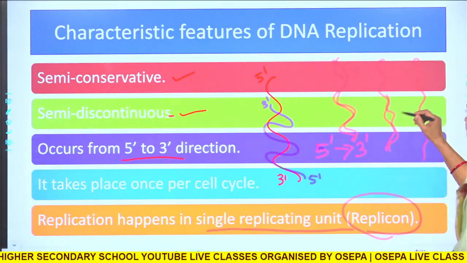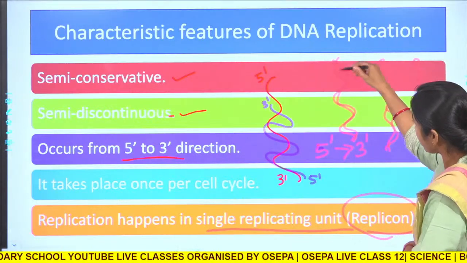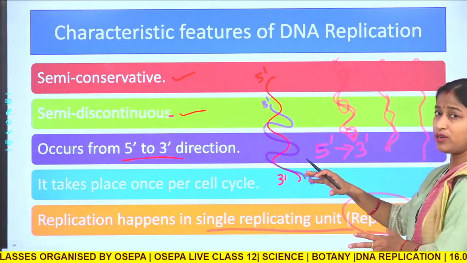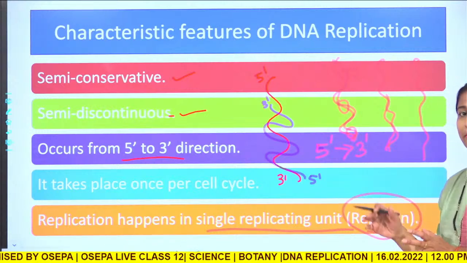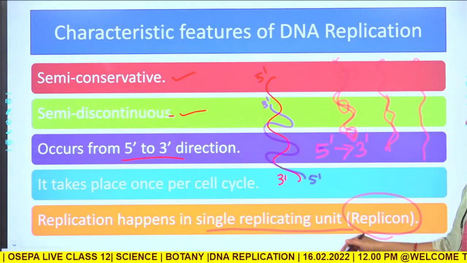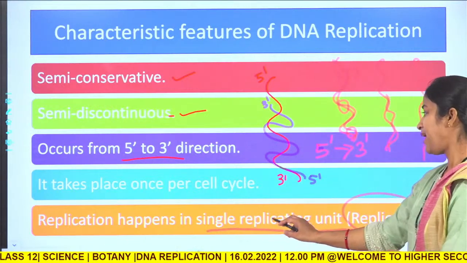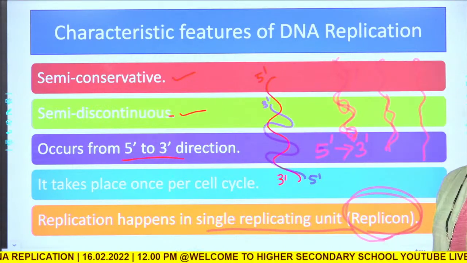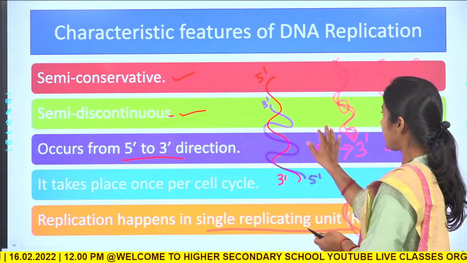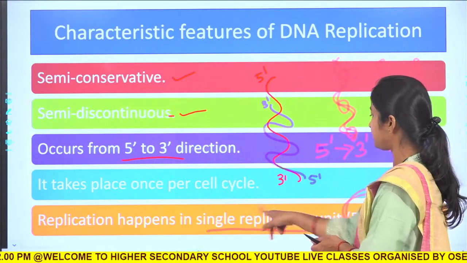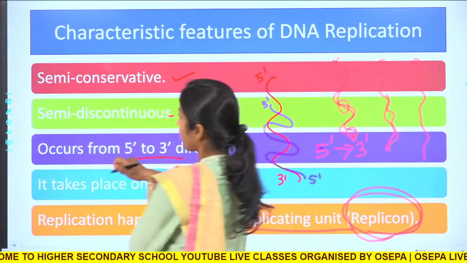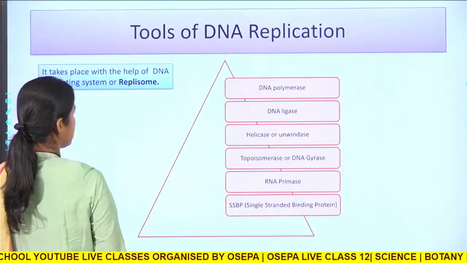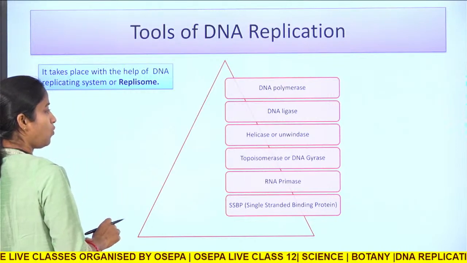There may be certain points from which this will constitute a replicon or a replicating unit. So, replication happens in single replicating unit, and this is called as what? Replicon. Now, what is replicon? Let us have a look. Okay. So, let us have a look on what is replicon.